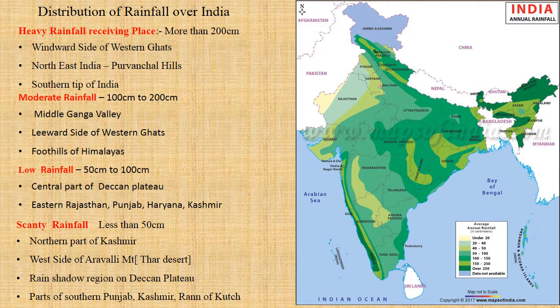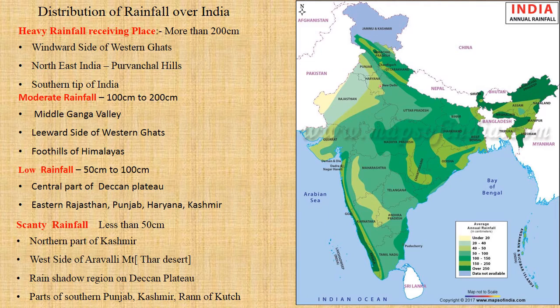You can see the key and the color spread all over Uttar Pradesh. So in all these states we have low rainfall. In terms of region, it will be the central part of the Deccan Plateau and the eastern part of Rajasthan, and Punjab and Haryana receive 50 to 100 centimeters of rainfall.